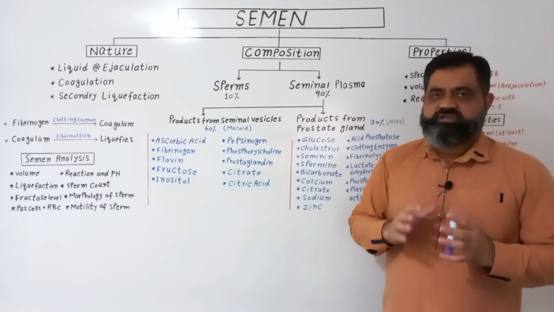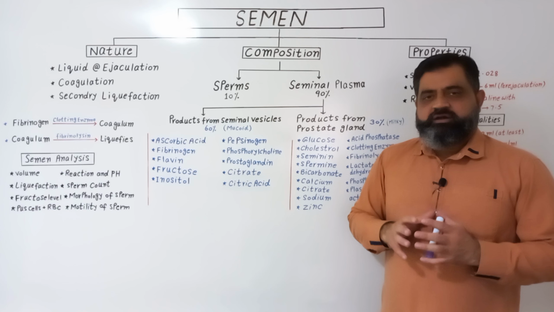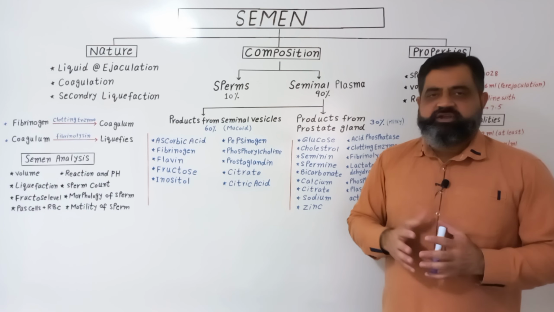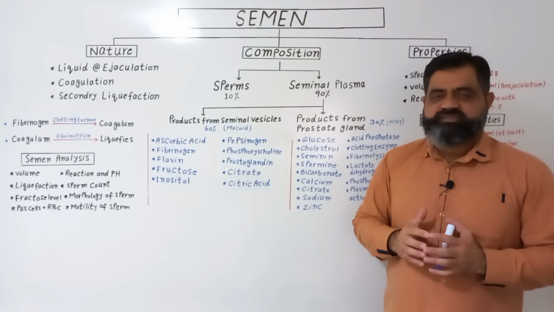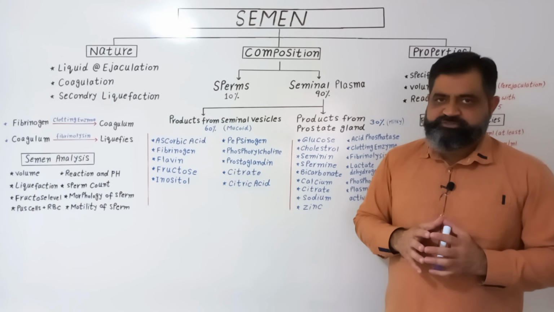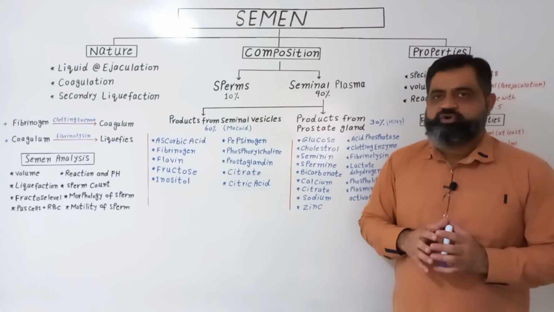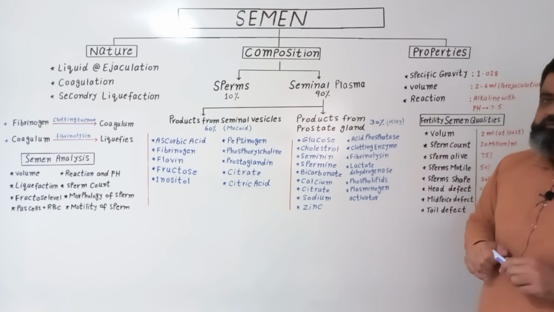We check that the sperms are not defective, pus cells and RBCs, because maybe there is some infection in the body which can produce white blood cells and red blood cells in the semen, and motility of the sperms. Now let's move on to the properties of the semen.